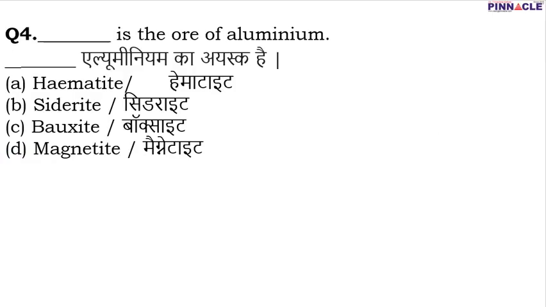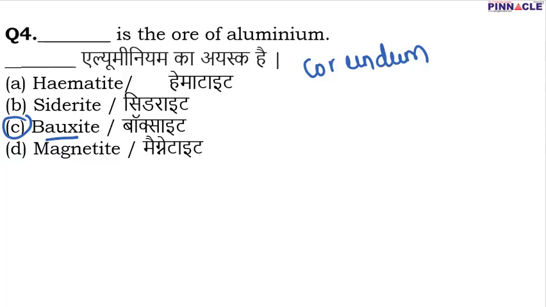In question number 4, it has been asked that dash is the ore of aluminium. So which among the following is the correct option? Hematite, siderite and magnetite all are ores of iron, while bauxite is the ore of aluminium. There are many other ores of aluminium as well, and other examples include corundum, then we have cryolite, then alunite, feldspar and many more. So this is about question number 4.